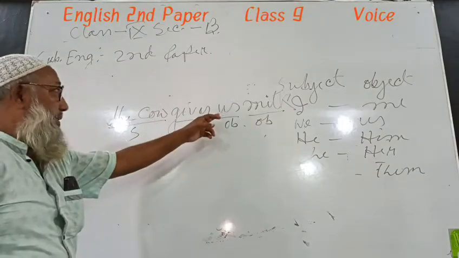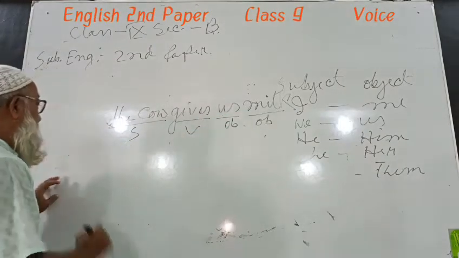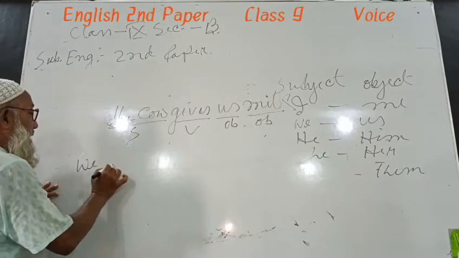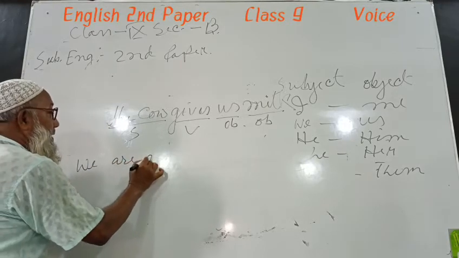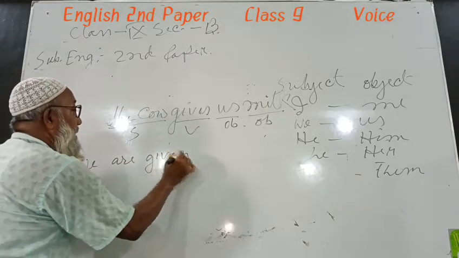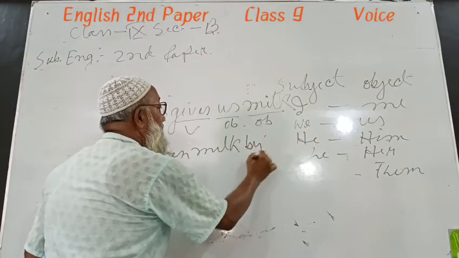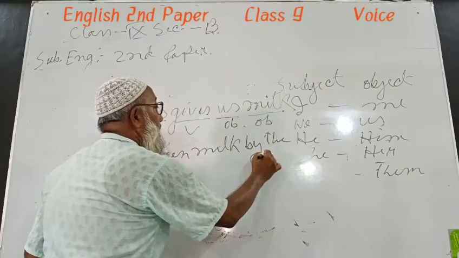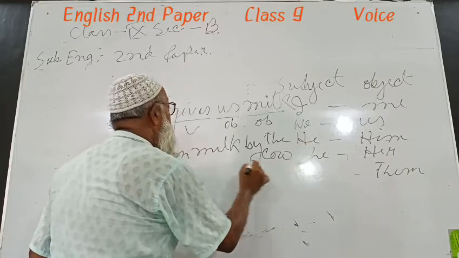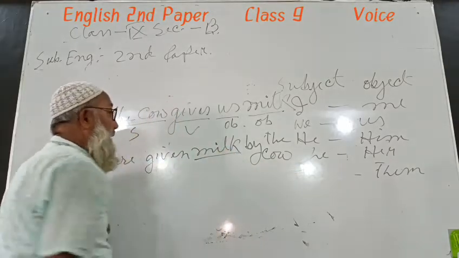You may take any object as a subject. We are given milk by the cow. Milk remains a retained object.